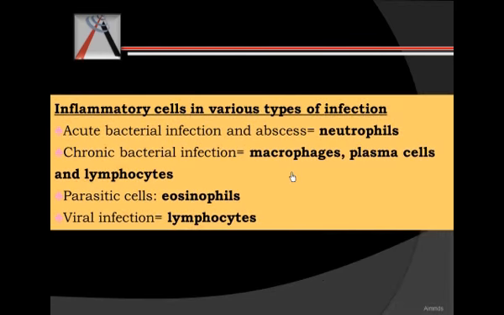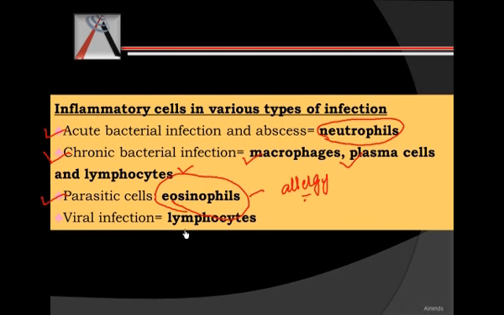We have seen that neutrophils are the primary players of acute inflammation, but based on the type of infection, the inflammatory cell varies. Here we can see that in acute bacterial infection and abscess, the prime inflammatory cells are neutrophils. While in chronic infection, the prime cells are macrophages, plasma cells and lymphocytes. Whenever we have a parasitic infection, eosinophils come into the picture, which is also a scenario in allergy. In viral infection, the prime cells are lymphocytes.